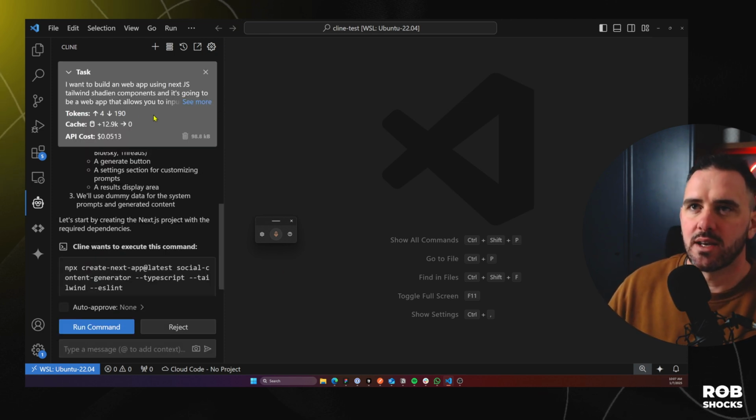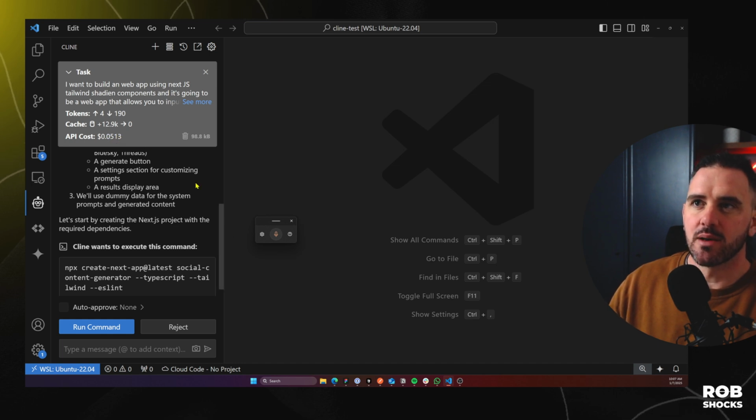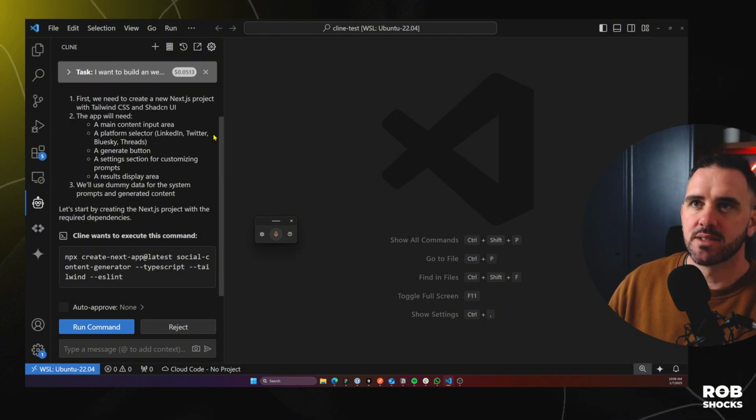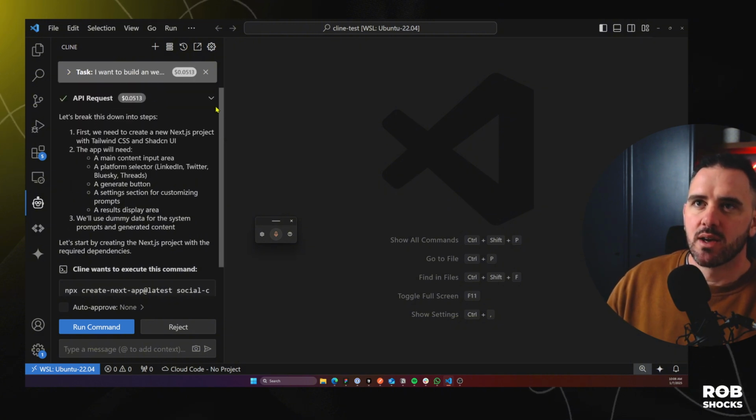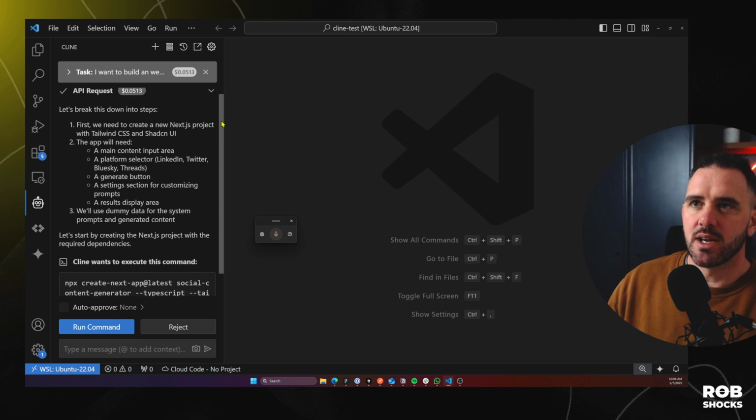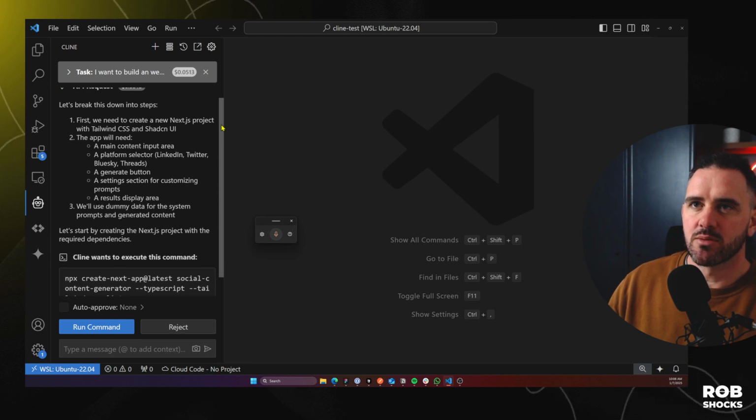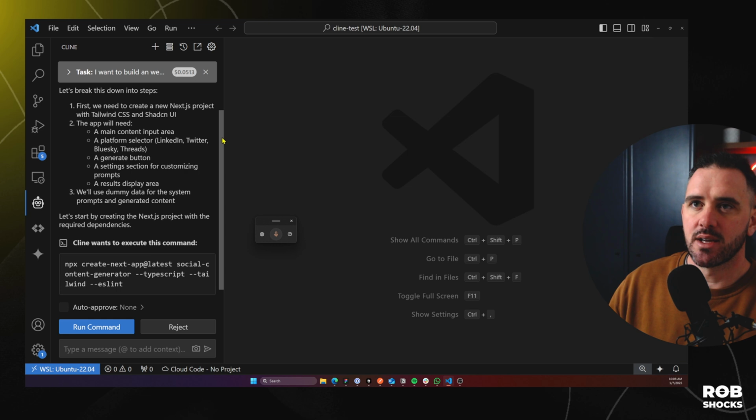So I really like here that we're seeing the tokens and the API cost in real time. So let me just minimize this. Okay, so first we need to create a new Next.js project with Tailwind CSS and ShadCN. Perfect.